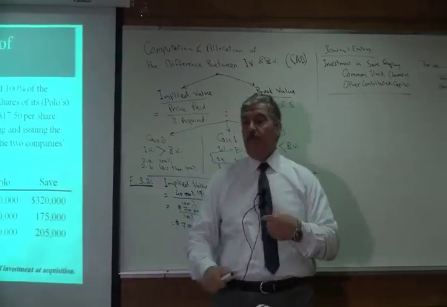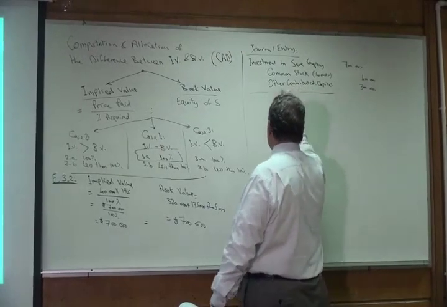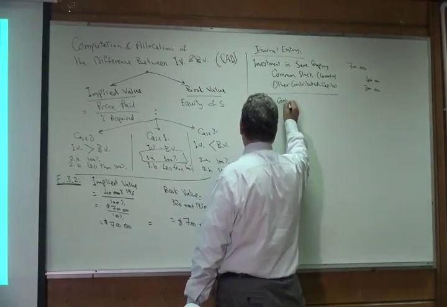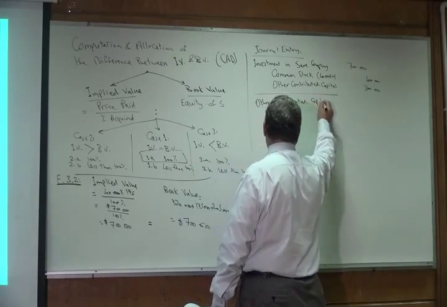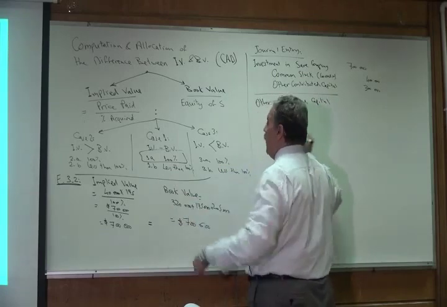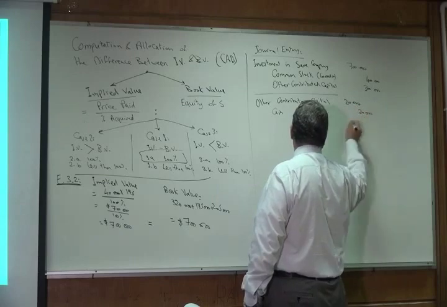So the entry for these costs will be debit other contributed capital, credit cash for the amount paid, which is $20,000.